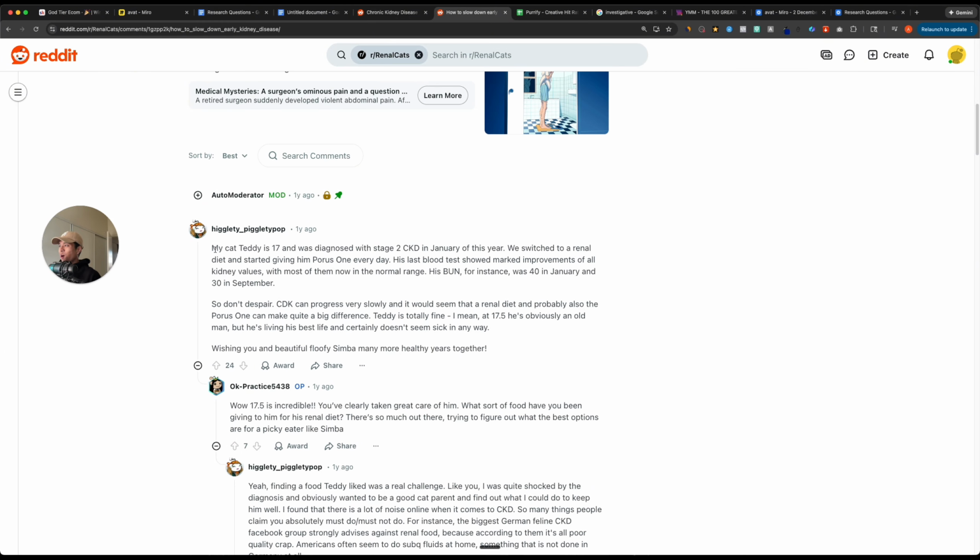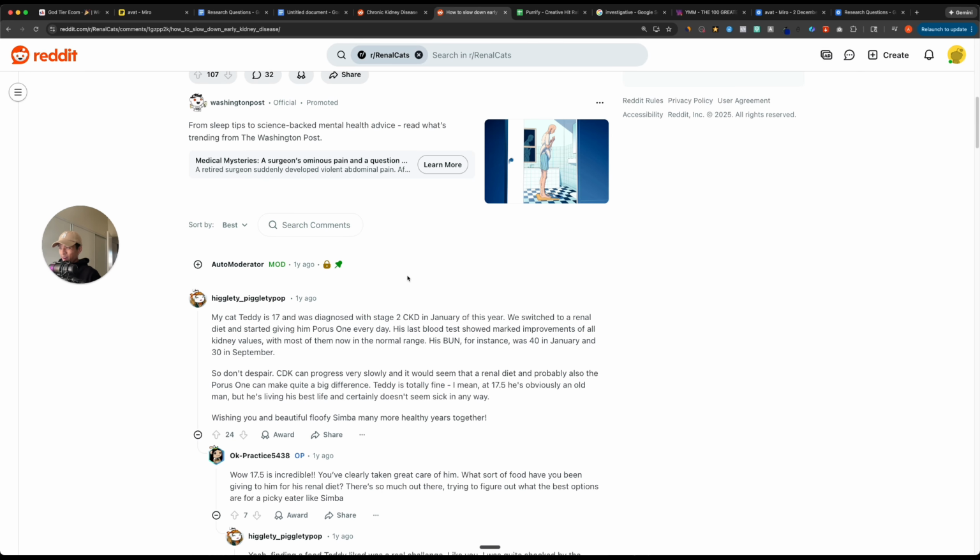And here's the first comment. My cat Teddy is 17, diagnosed with stage 2 CKD in January of this year. We switched to a renal diet and started giving him Porous One every day. So don't despair. CKD can progress very slowly, and it would seem that a renal diet and probably also the Porous One can make a huge difference. So again, if somebody is saying don't despair, there's another emotion that somebody's having: despair.